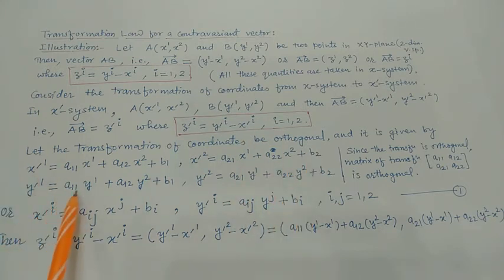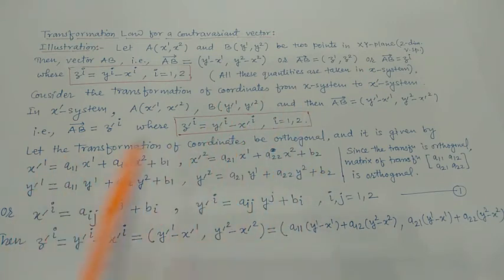Similarly, y dash 1 equals a11 y1 plus a12 y2 plus b1, y dash 2 equals a21 y1 plus a22 y2 plus b2. Since the transformation is orthogonal, the matrix of transformation a11 a12 a21 a22 is orthogonal.